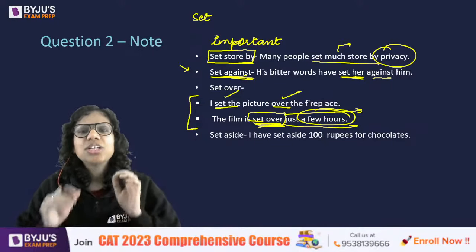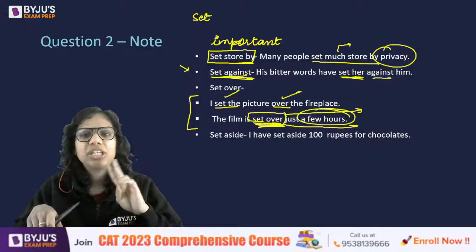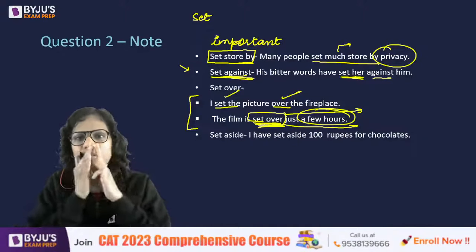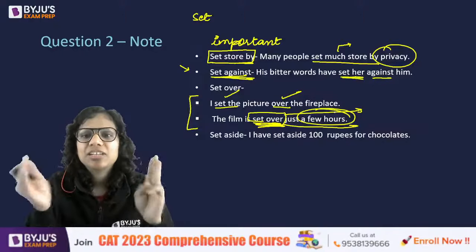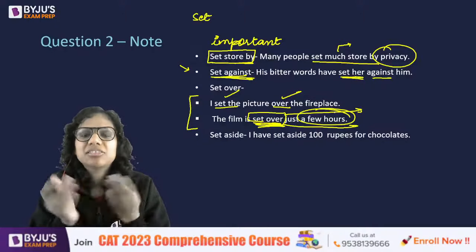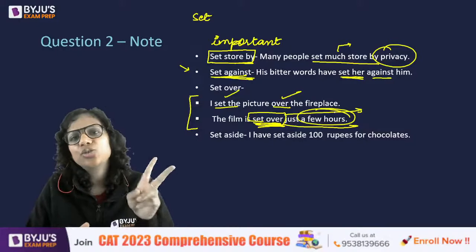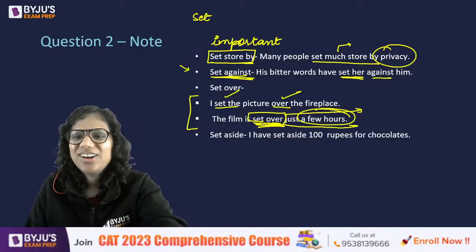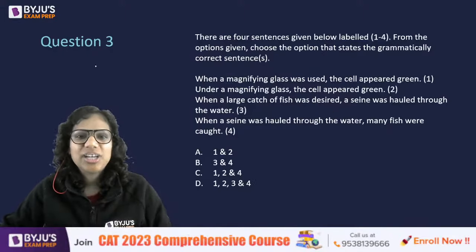right? So I hope you'll remember these words: set store by, consider something important; set against, be in conflict; set over, physically place at a higher position or spanning a particular period, spanning a duration or being the setting or backdrop of something. Set aside, again two meanings: reject or to earmark. All right. So let's have a look at the next question.